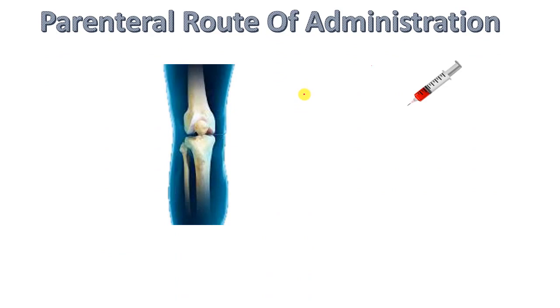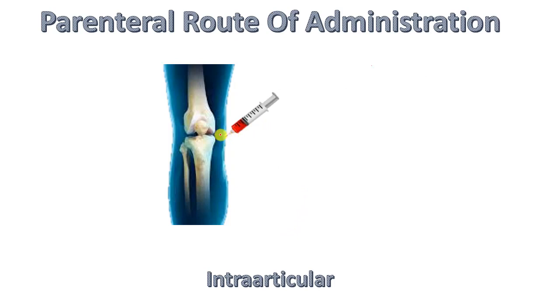Again, in parenteral routes of administration, we go to the type intra-articular. So intra-articular is directly into the joints. Injection is going into these joints. So in rheumatoid arthritis, this injection is given.